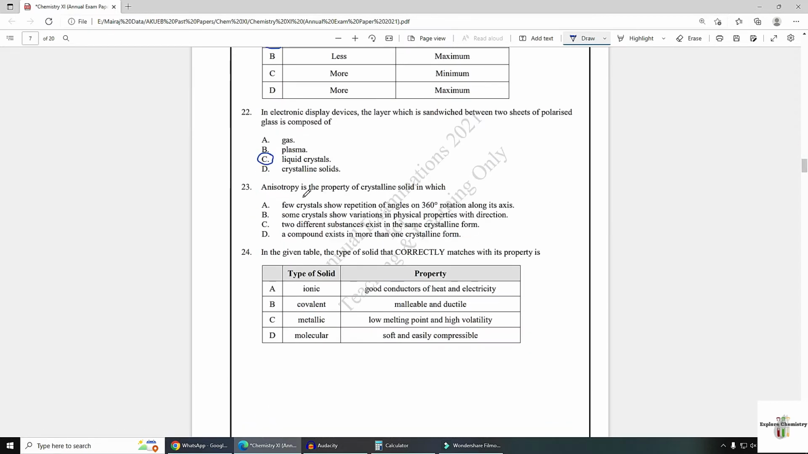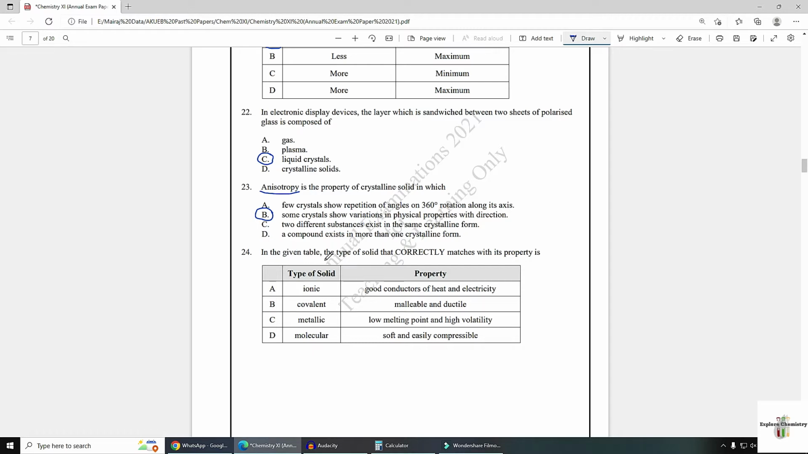Number 23. Anisotropy is the property of crystalline solid in which few crystals show repetition of angle on 360 degrees centigrade. No, anisotropy is the property where crystals show different properties in different directions. Some crystals show variation in physical properties with direction. This is the correct answer for anisotropy. Two different substances exist in the same crystalline form: this is the definition of isomorphism. A compound exists in more than one crystalline form: this is the definition of polymorphism. So option B is the correct answer.